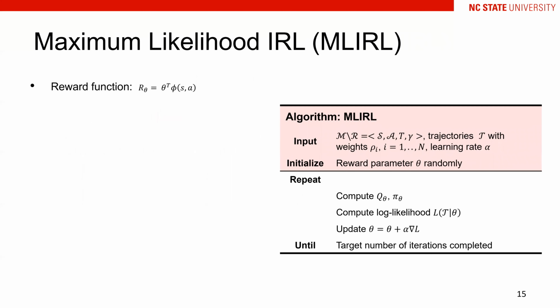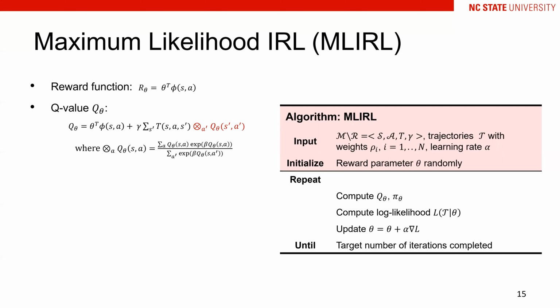The MLRL is a variation of the general RL. It aims at learning a reward function, which can be modeled as a linear function given the state and action, and it is parameterized by theta. Given the reward function, it will learn the Q value and the policy. Different from the standard Bellman equation, here the Q value is calculated based on the Boltzmann exploration. It enables the following objective function to be differentiable and makes the optimization easier.